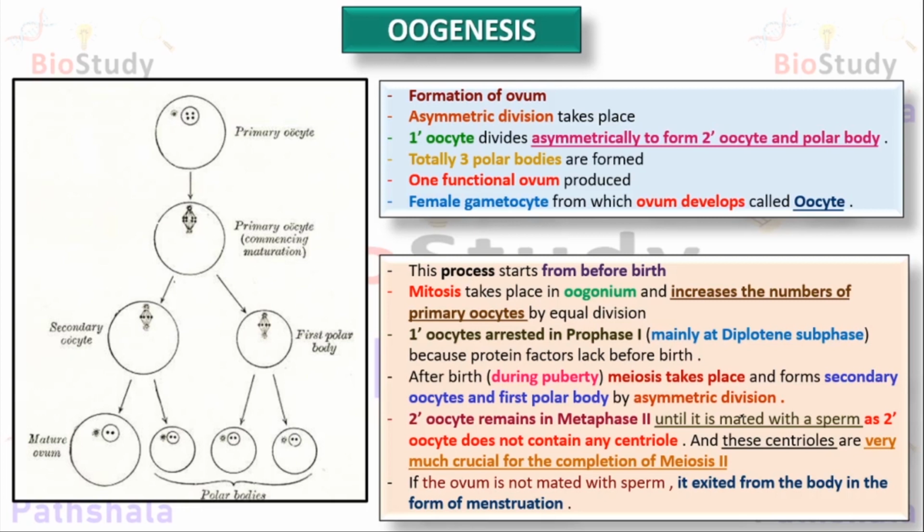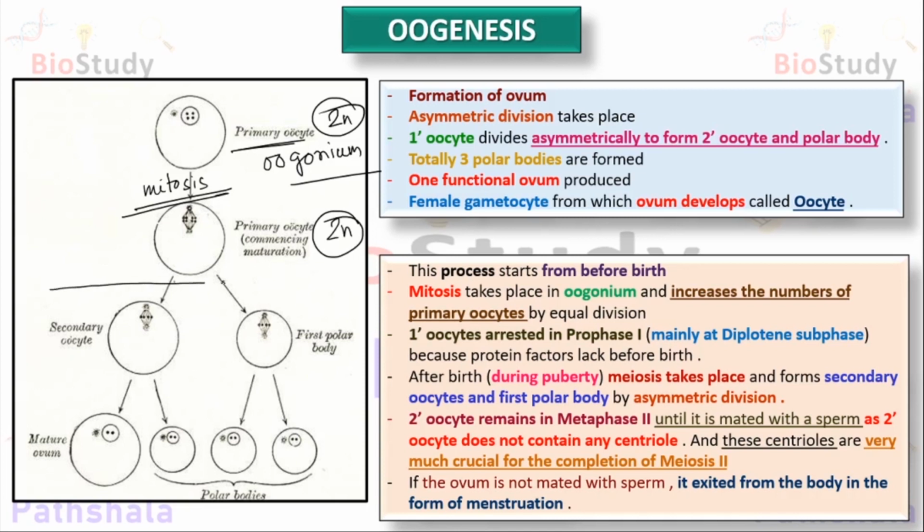So the primary oocyte first divides asymmetrically to form a secondary oocyte and a first polar body. In this structure, it is the oogonium and its status is 2n, that means diploid. It divides further by the mitosis procedure. That means the primary oocyte will again be 2n or diploid in nature, and after this stage the meiosis procedure takes place. This is meiosis 1 while this is meiosis 2.